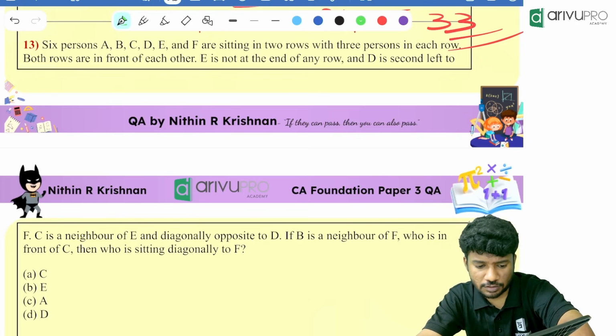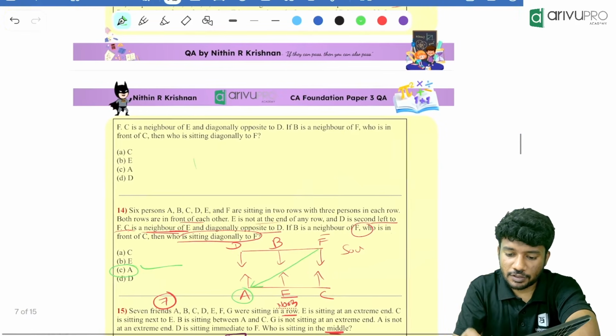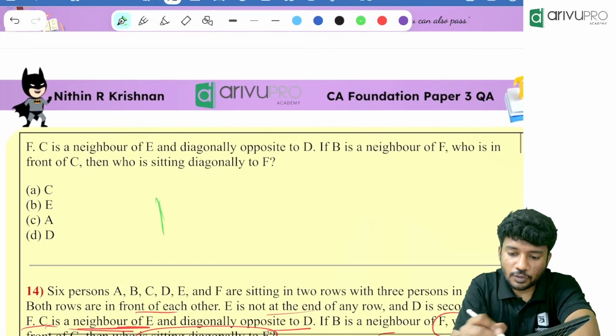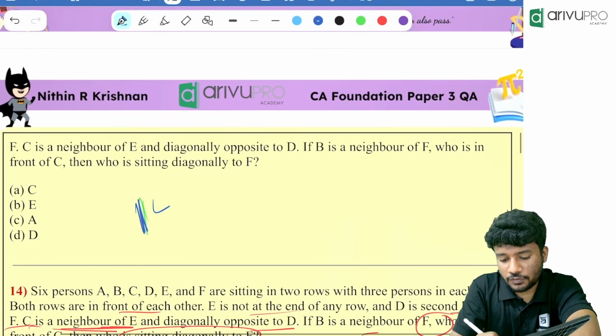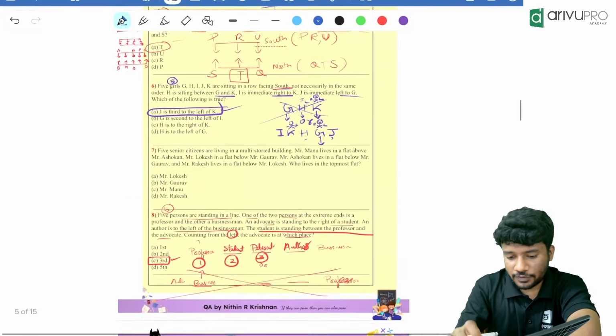Same question, huh? Same question. Good. Same question only, right? Is diagonally opposite to F. Okay, fine. The 14th question we have solved. Now we will go back to the fifth question.